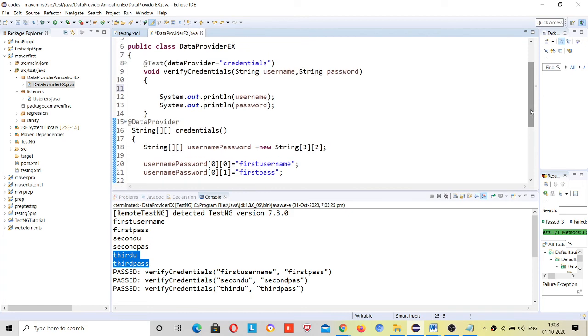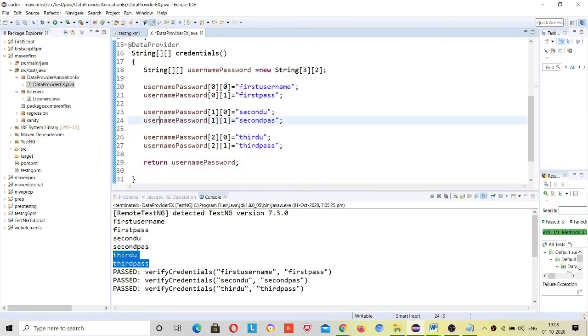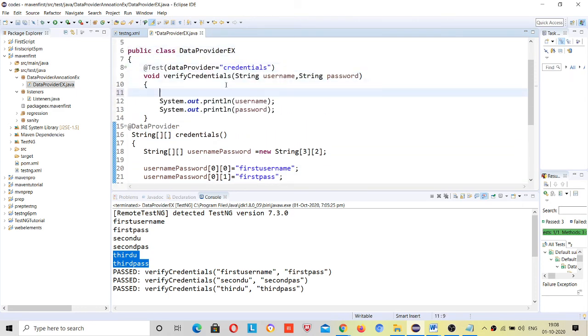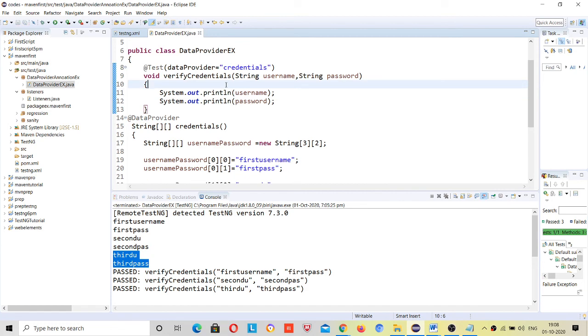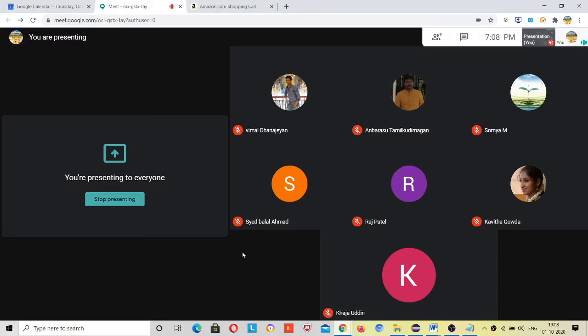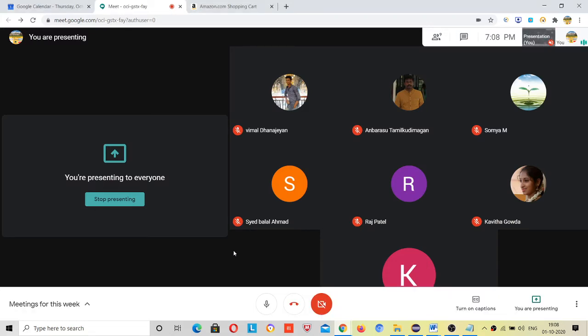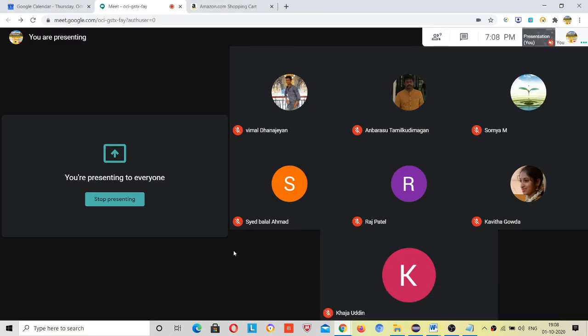Again it will launch the browser, because the browser code is written here. Again it will launch the browser, and again it will perform the same task. Third time it will again come, again launch the browser, and again. It means that this test case is running as many times as you have data sets, right? If you have 50 data sets, then it will run 50 times. So we don't need to run manually 50 times. This saves our time. We don't need to write 50 test cases.